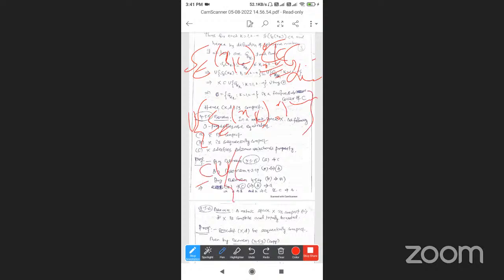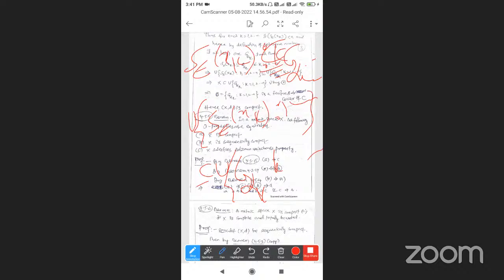The union of the sets S_epsilon(xk), k equal to 1 to n, is a subset of the union of G_alpha_k, k equal to 1 to n.